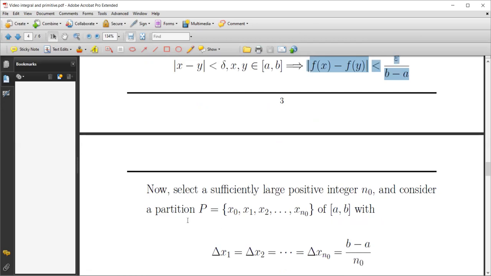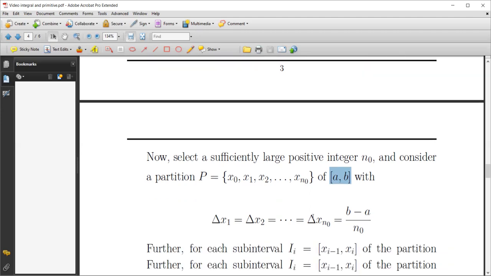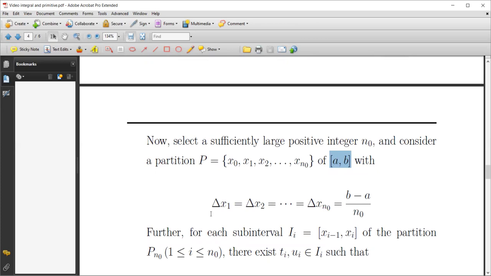We take a partition of the closed interval AB, x0 until xn, a uniform partition with uniform lengths between each successive points, equal to b minus a over n0, for n0 a sufficiently large positive integer.